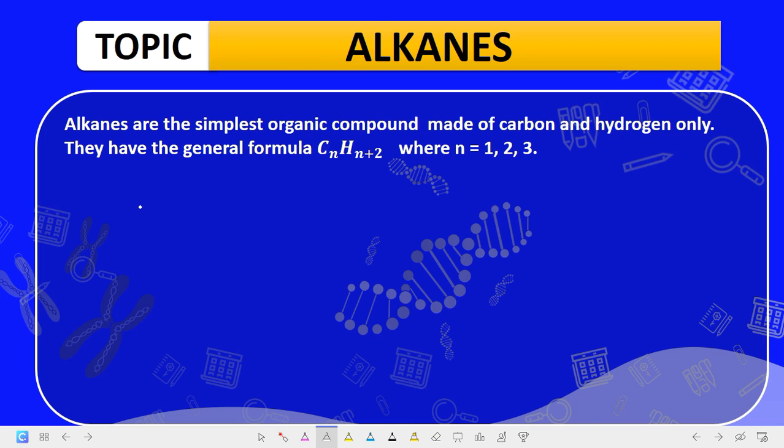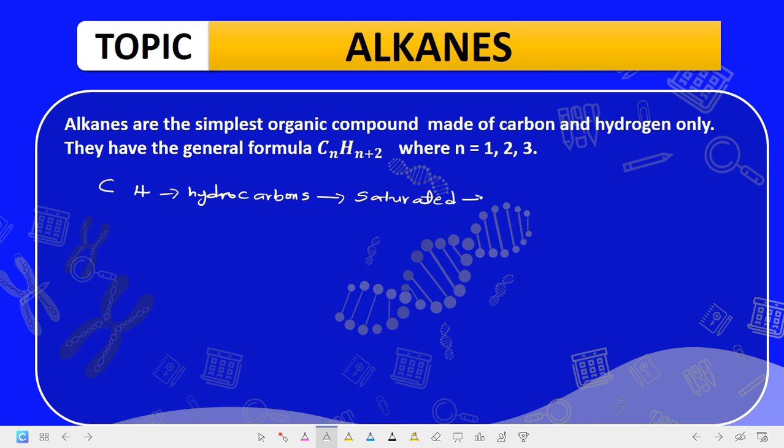In this series, we're going to be looking at the alkanes. The alkanes are the simplest organic compounds, made up of carbon and hydrogen only. Hence, they are called hydrocarbons. What kind of hydrocarbons are they? We have two types of hydrocarbons: the saturated and the unsaturated. The alkanes are called the saturated hydrocarbons.